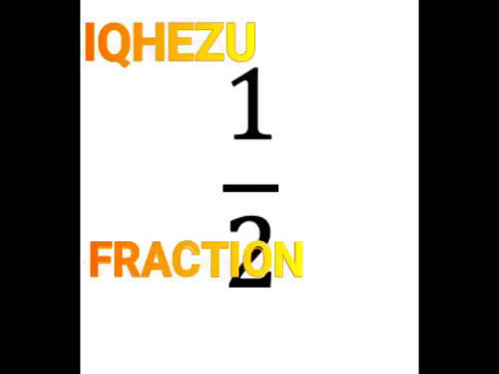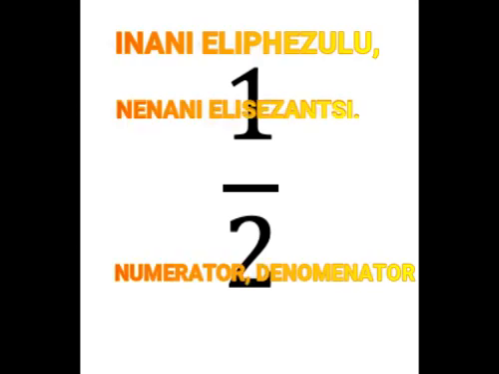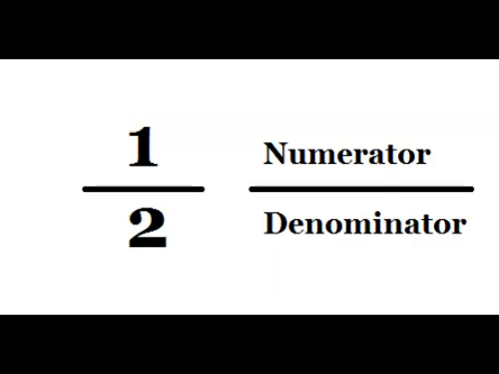This is now a fraction. Eli ngoku liqhezu. A fraction consists of a numerator, which is the top number. Iqhezu linenani eliphezulu. And a denominator, which is the bottom number. Liphinde libe nenani elisezantsi.